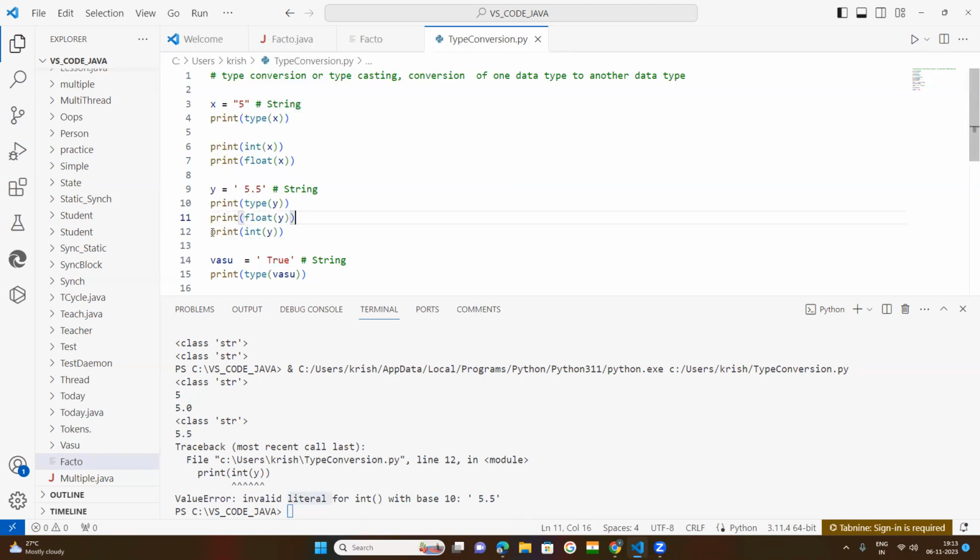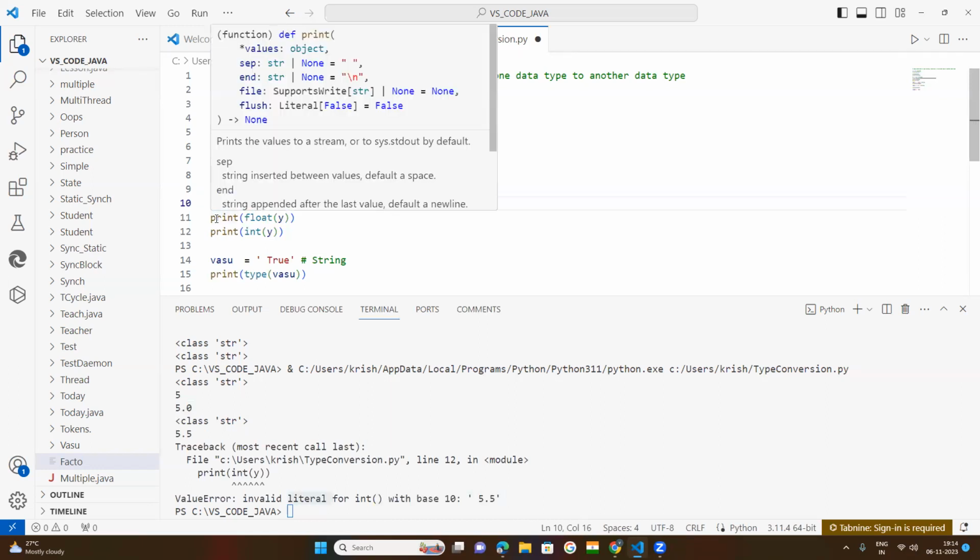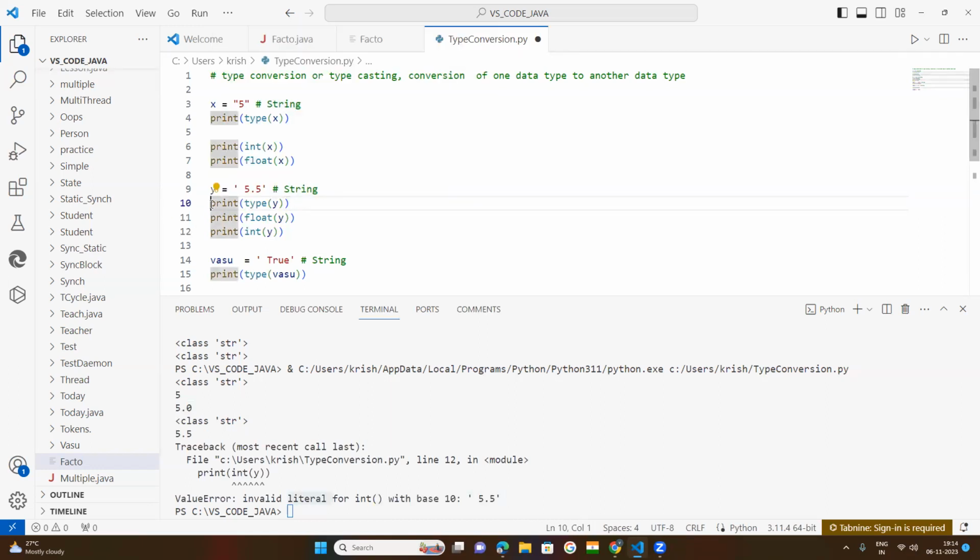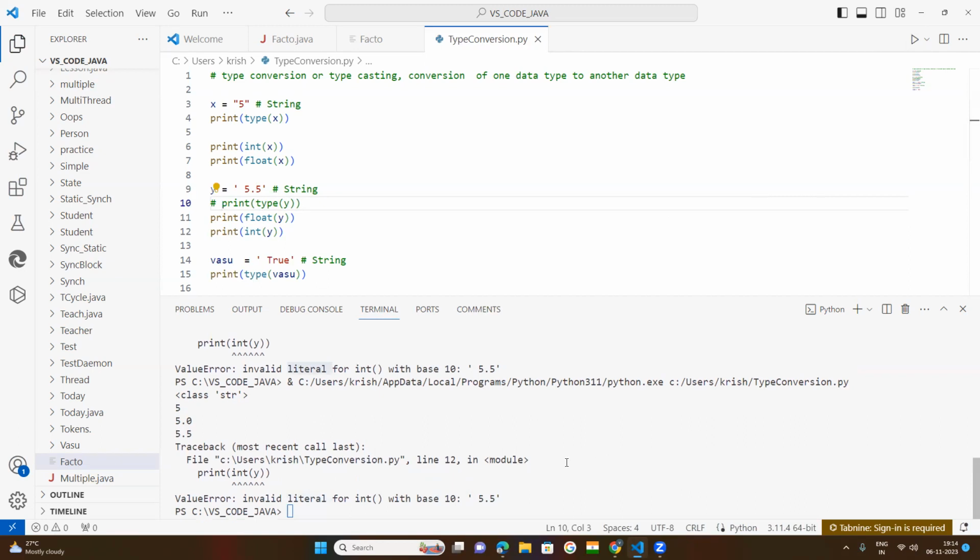So keep this as a comment, because we will not be converting this one, a string which has a float number as a string. So comment it here. Now you compile this one. Now what is the error? Whether you are getting the output.